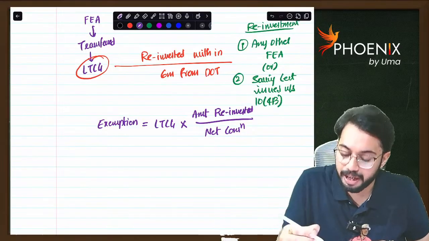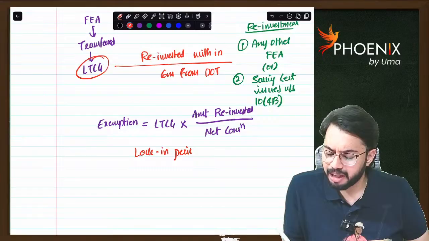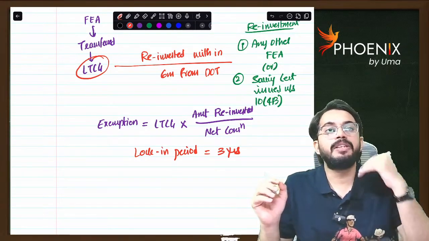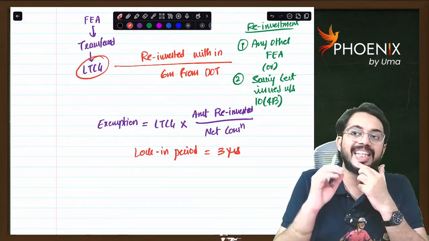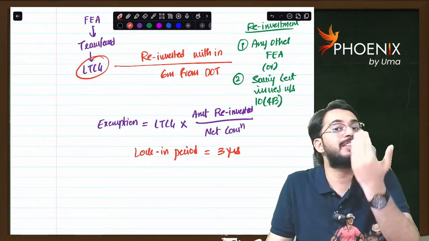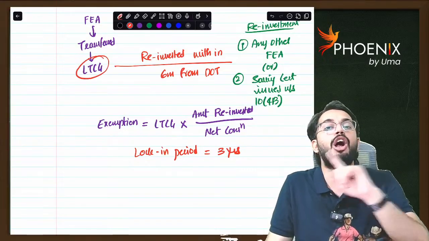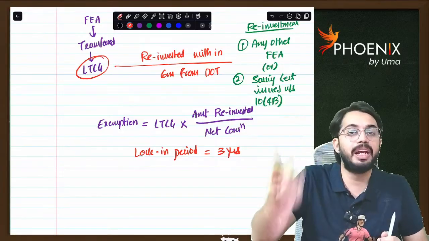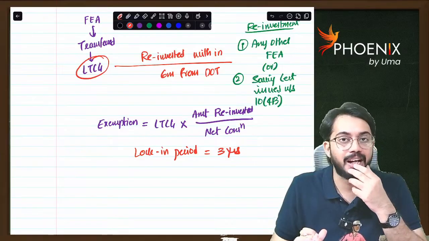Next, lock-in period. You know lock-in period, right? Whatever the new asset that is purchased. See, Sundar Pichai sold shares of Reliance Limited. He got long-term capital gain. Long-term capital gain is reinvested in shares of Wipro Limited. Now, whatever new foreign exchange asset is purchased, whatever shares of Wipro Limited are purchased, they are not to be transferred within 3 years from the date of purchase. That means from date of reinvestment for the next 3 years, you should not transfer the new foreign exchange asset. Are you able to understand?